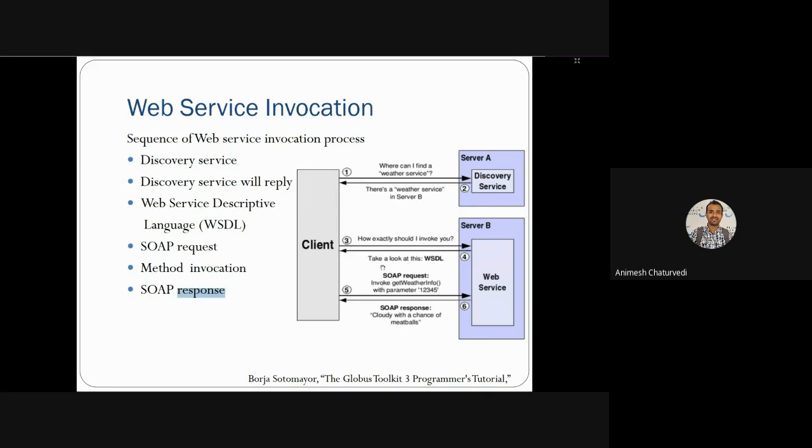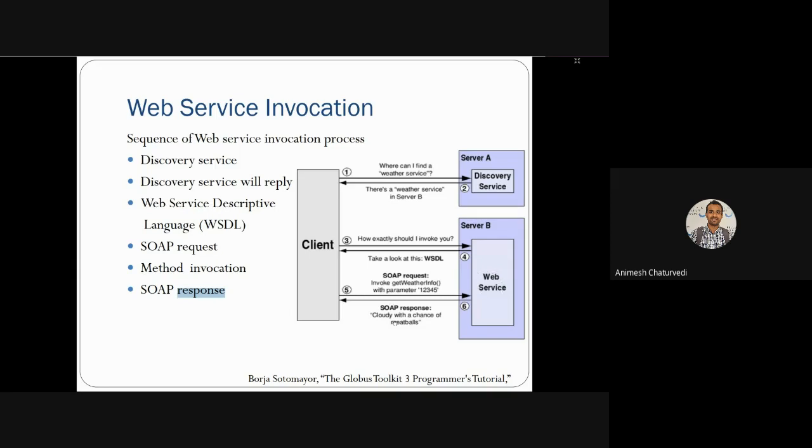So you take a look at this WSDL, a particular web service description language or interface, and thereafter in the fifth step you make a request with the SOAP request message, and you pass the parameter of that particular zip code, pin code, to that web service.